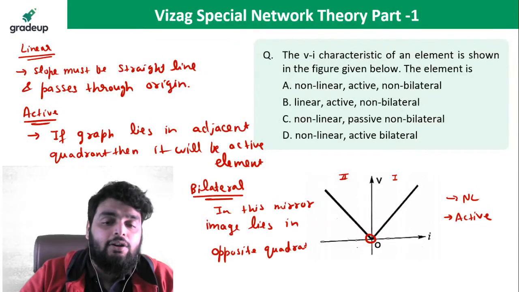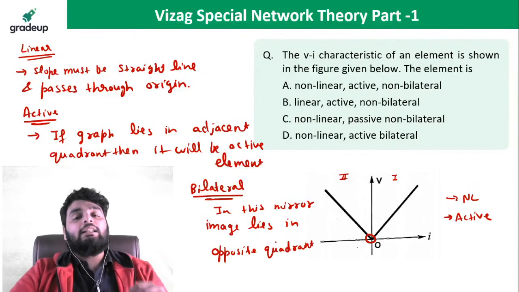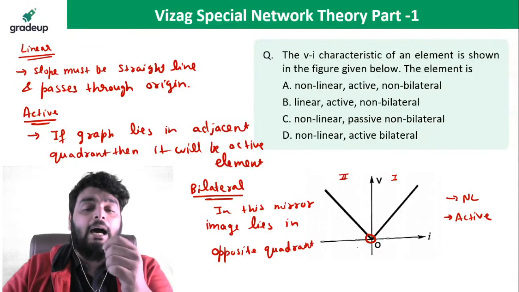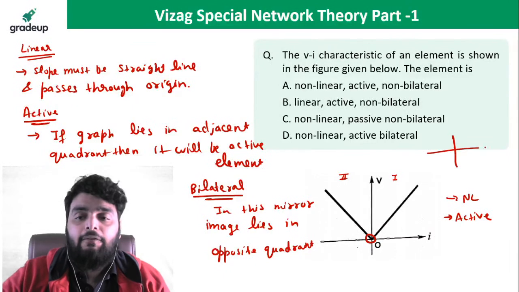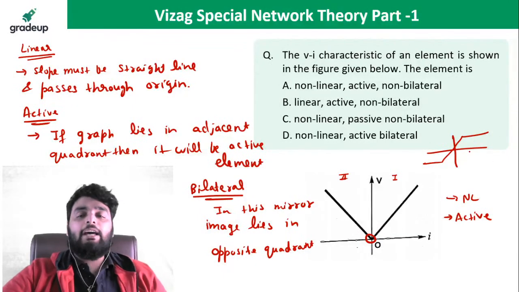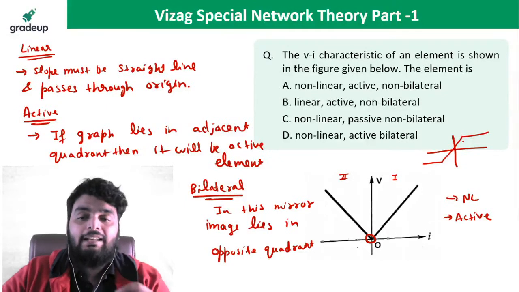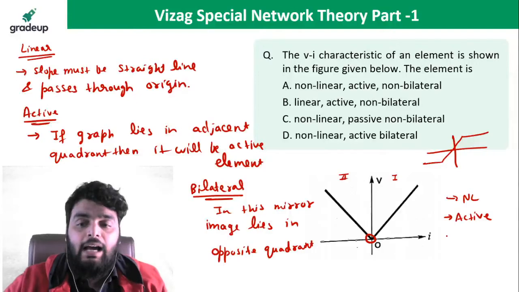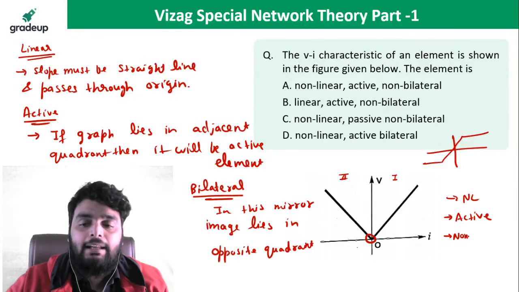For a bilateral network, the graphical representation is that the mirror image must be in the opposite quadrant. For example, if I provide you this particular figure, this is a bilateral element, because you have a mirror image in the first quadrant and in the third quadrant, which is opposite. Otherwise, it is non-bilateral, or you can say unilateral.